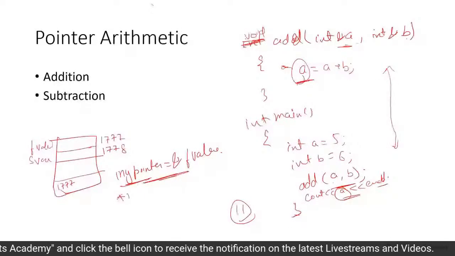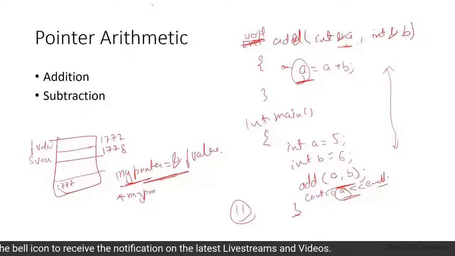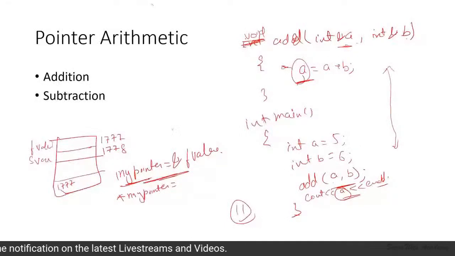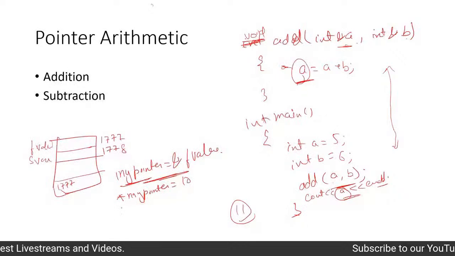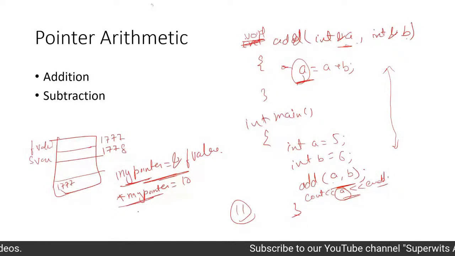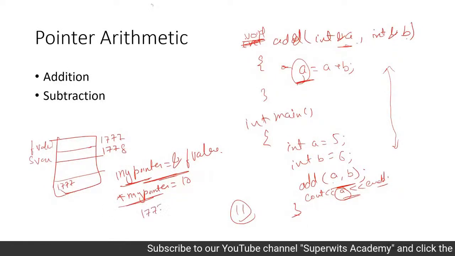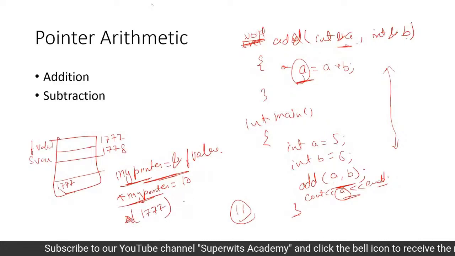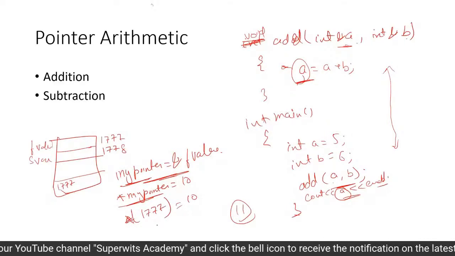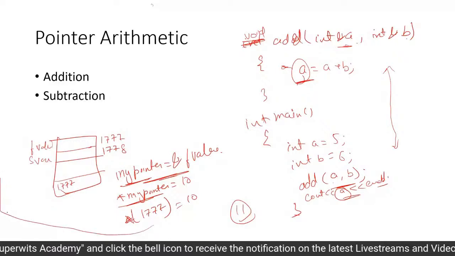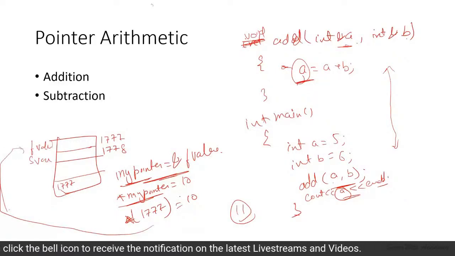To change that, *myPointer equals, let's say, 10. This is how it is going to get interpreted: dereferencing 1777 and setting the value equal to 10, which is actually going to simply point towards this particular location. So this 10 will directly go here.